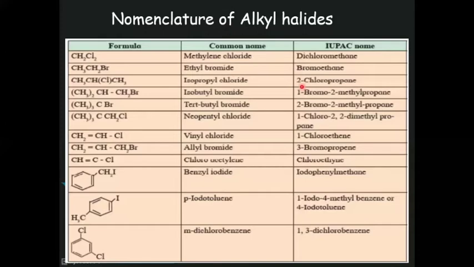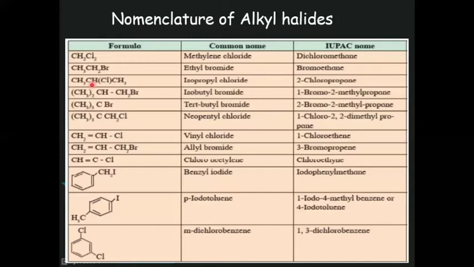Now while naming according to the IUPAC system, select the longest continuous chain of carbon atoms, 1, 2, and this is 3 carbons, and halogen is present at this middle non-terminal carbon.